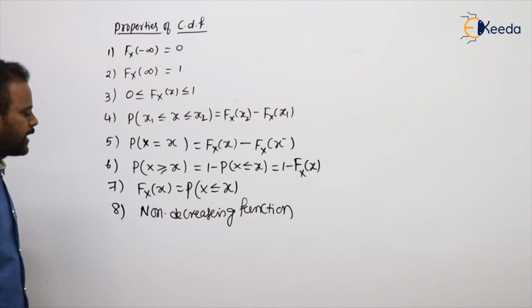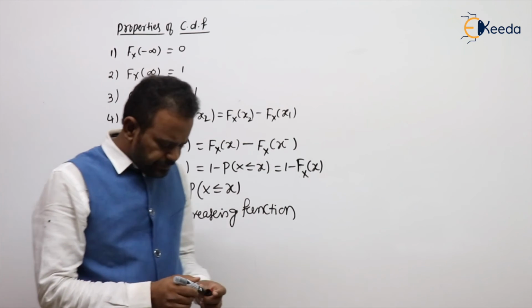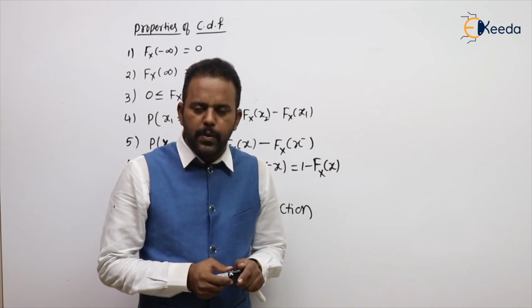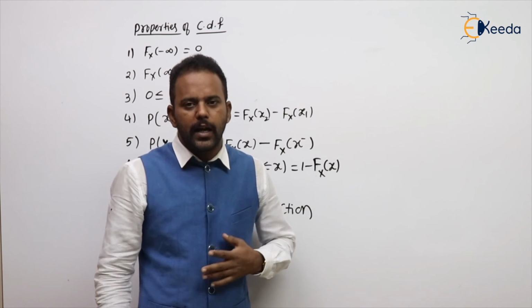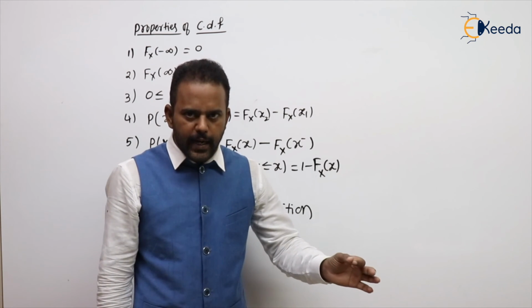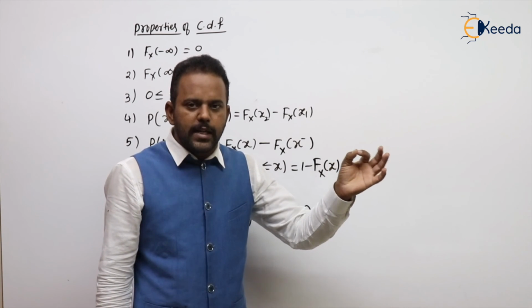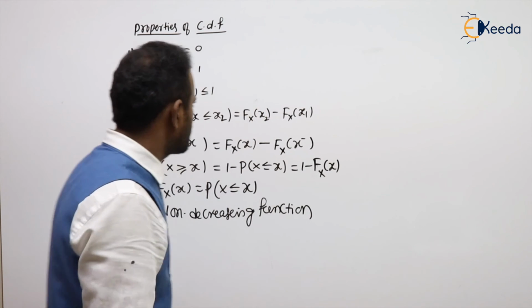CDF is a non-decreasing function. And you can observe the shape of a CDF is a step or staircase, as I already told, whenever the random variable is discrete. If it is continuous, different shapes will come. Whenever it is a discrete random variable, a step or staircase approximation will come.